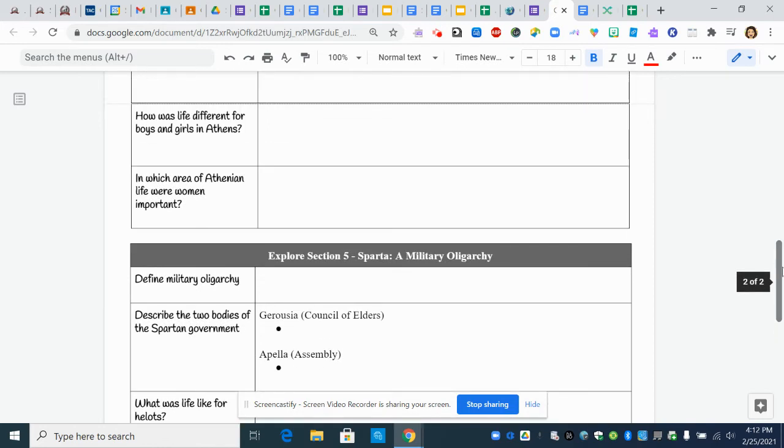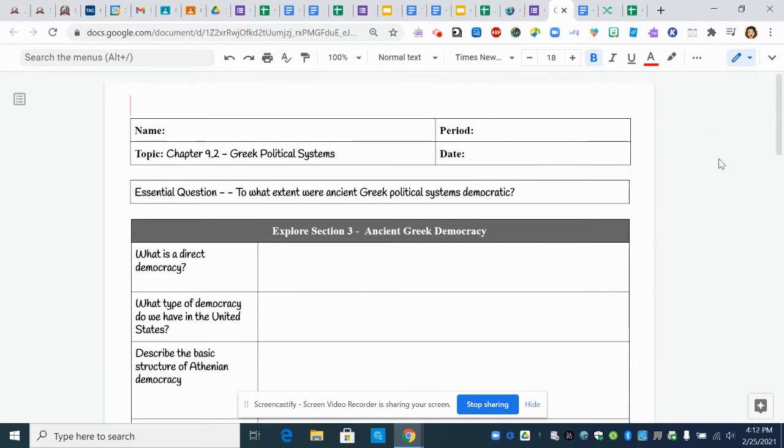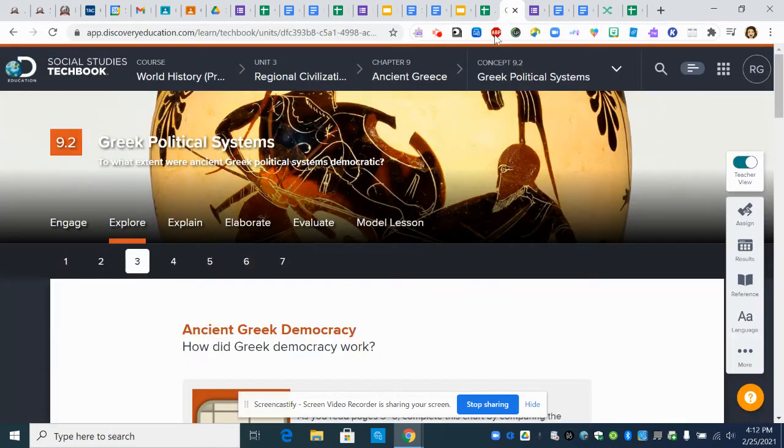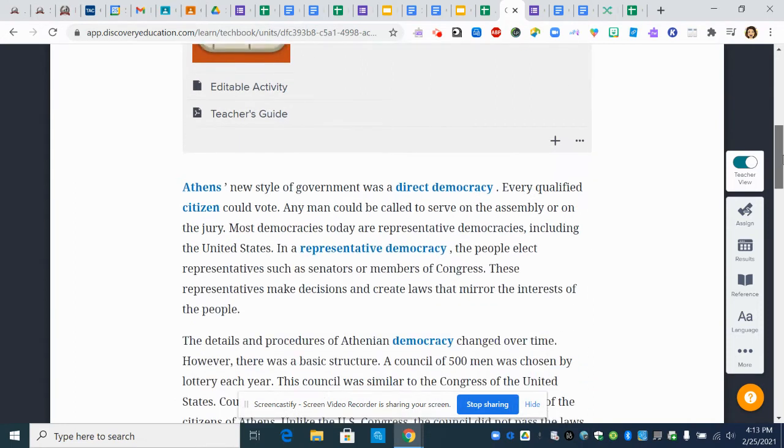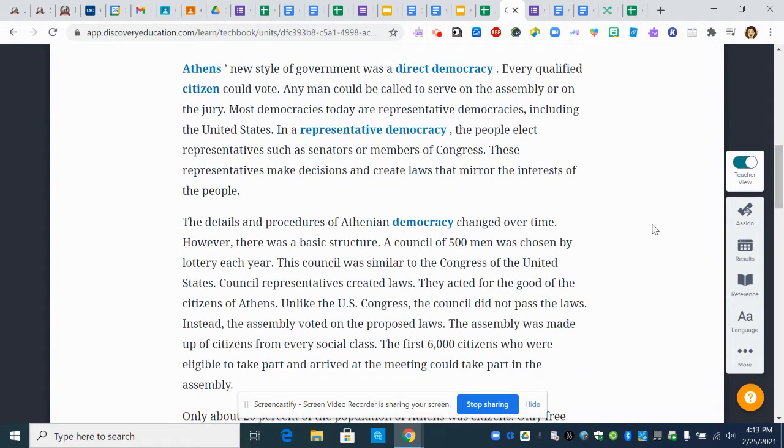Remember that if at any point I'm reading too fast, you can always stop or pause, reread, and add to your notes when you need to. So we're going to start with Explore Section 3, Ancient Greek Democracy, and we're going to be looking to answer the question, how did Greek democracy work? We're going to skip this comparison chart because we're taking our own notes. Okay, so follow along with me as I read aloud.